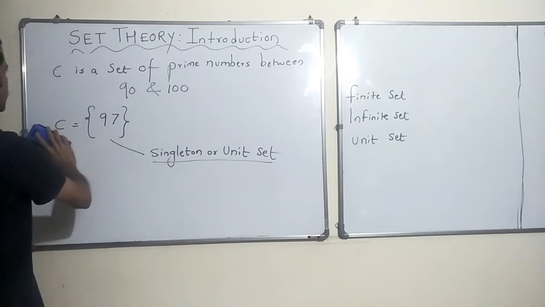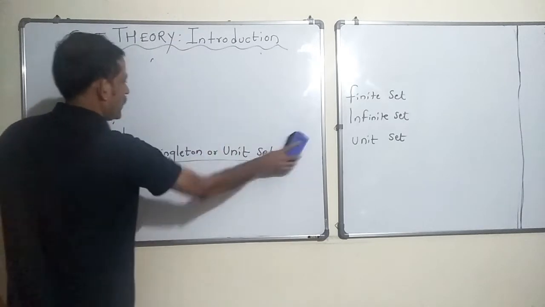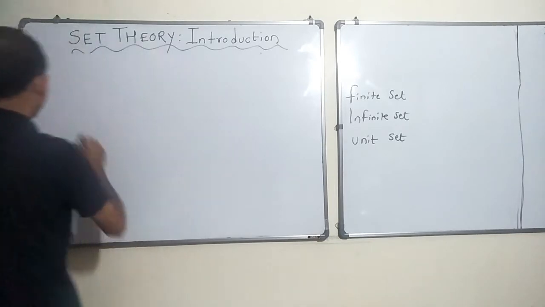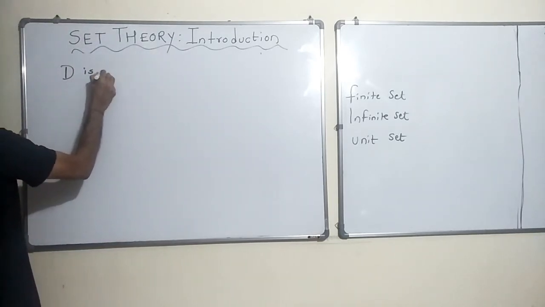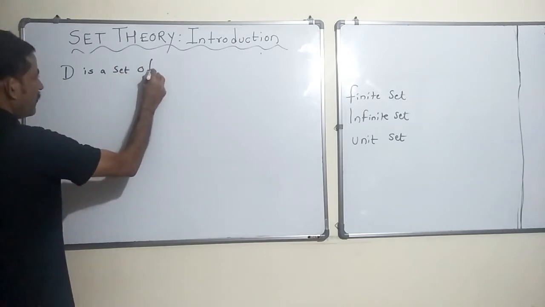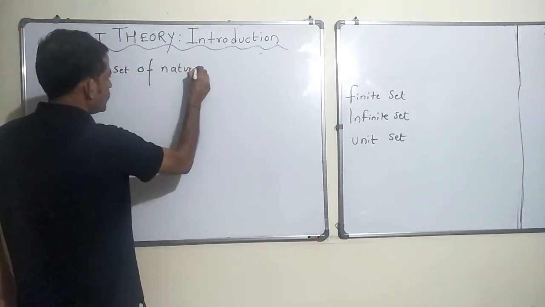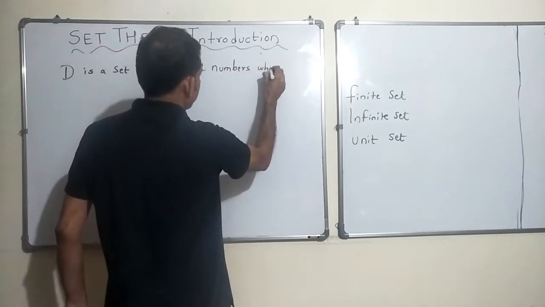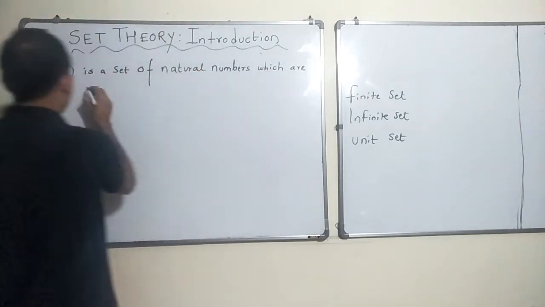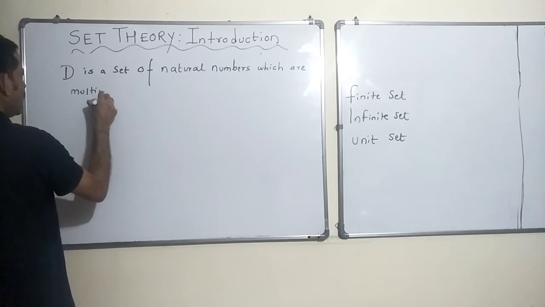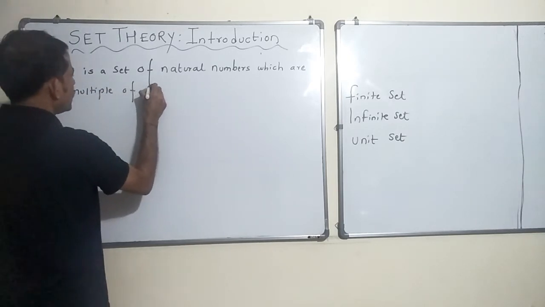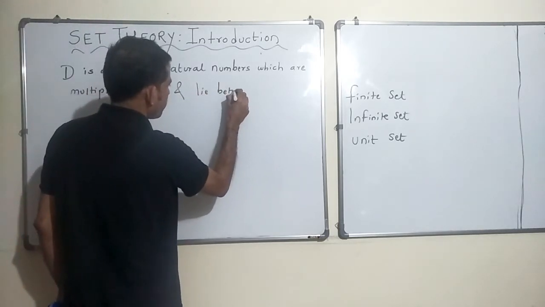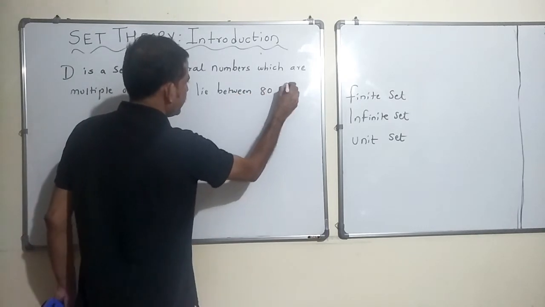All right. So now let's move on to another example. Now D is a set of natural numbers which are multiples of 13 and lie between 80 and 90.